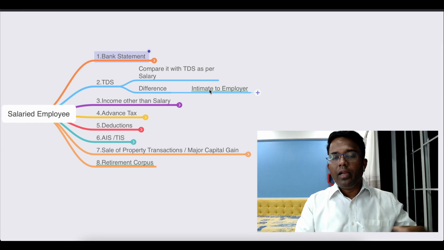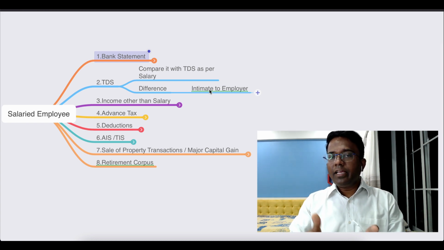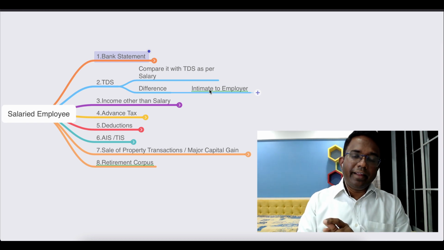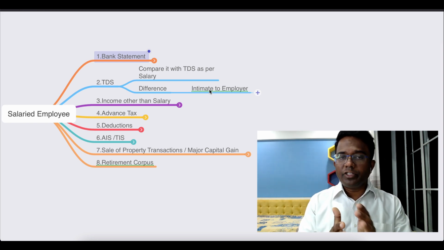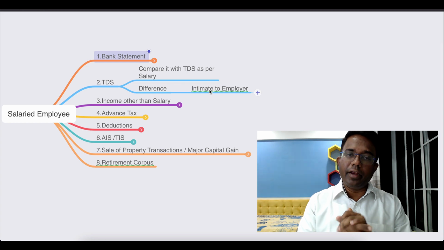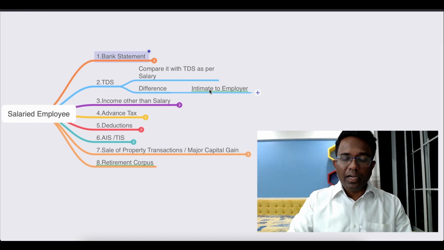मतलब अगर मान लो आपके सैलरी के हिसाब से 1 लाख रुपया TDS डिडक्ट होके गया है, but if in case only 80,000 is getting reflected on 26AS up to 31st of December, then you need to contact your employer and intimate the difference. That is the second point.